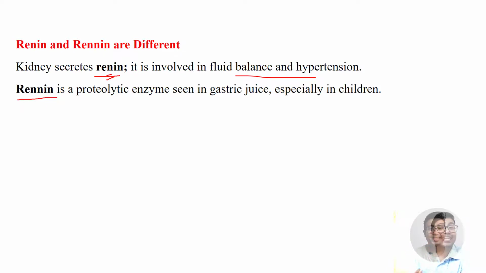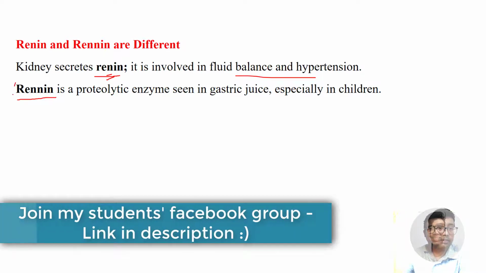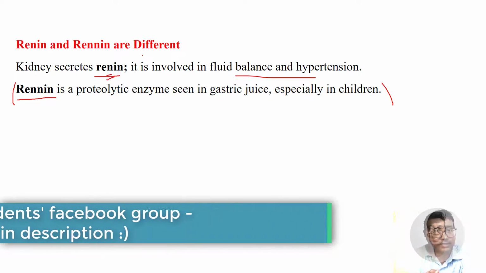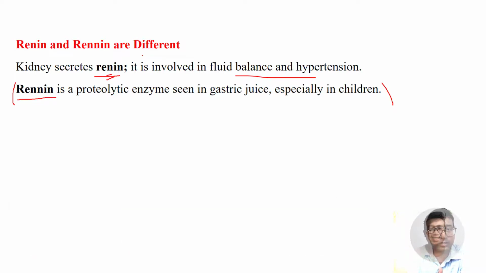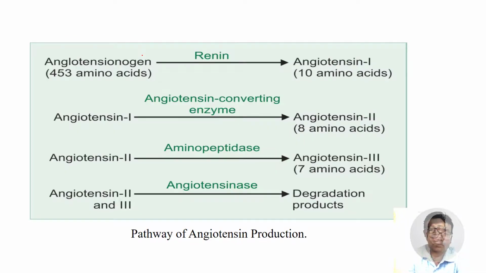However, it's a proteolytic enzyme that is seen in gastric juice in children. So don't make this mistake of writing double N in the RAS system, that is the renin, angiotensin, aldosterone system. That is not right. So single N: kidney, blood pressure, water balance, renin is one single N. Okay, so here is the basic gist.